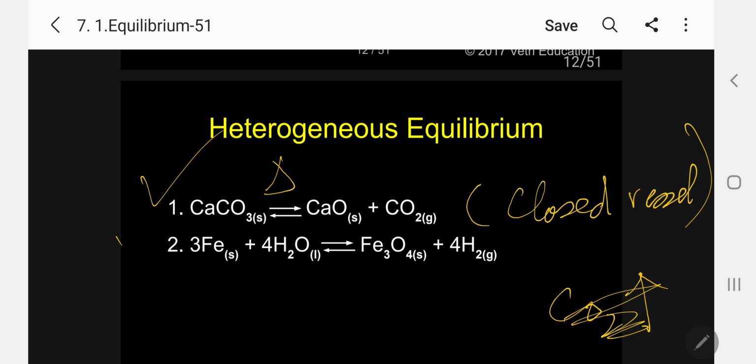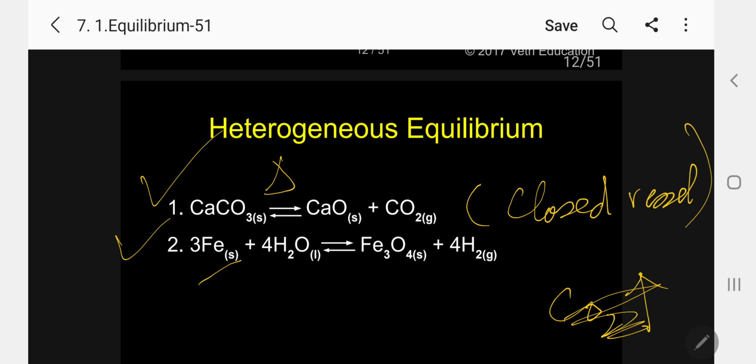The second one is the corrosion of iron, the oxidation of iron, which we call corrosion. 3 moles of solid iron and 4 moles of liquid water produce 1 mole of Fe3O4 plus 4 moles of hydrogen gas.